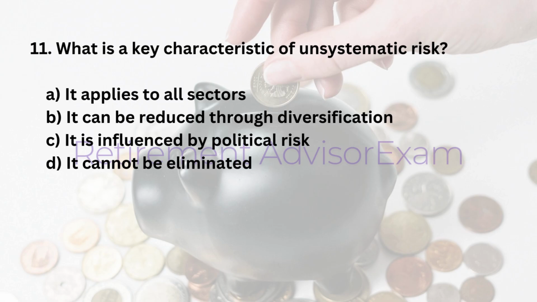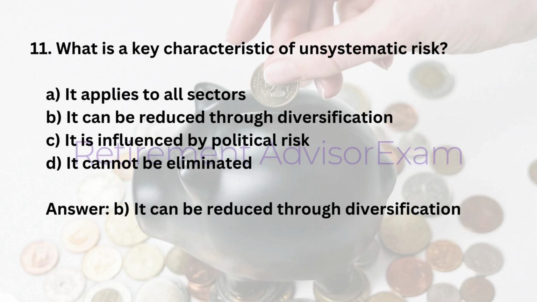11. What is a key characteristic of unsystematic risk? A. It applies to all sectors. B. It can be reduced through diversification. C. It is influenced by political risk. D. It cannot be eliminated. Answer: B. It can be reduced through diversification.